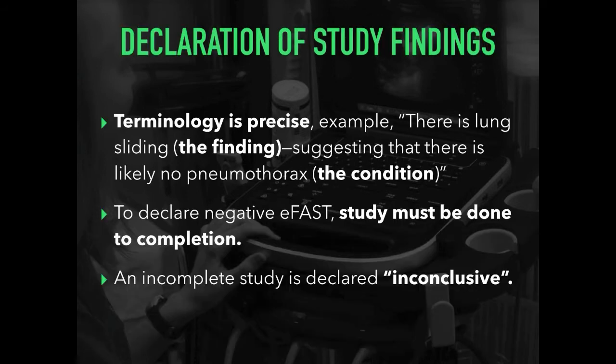The terminology is precise. For example, it's often best to specify, first of all, what you see, such as lung sliding in this case, which we'll discuss in a later tutorial. And this suggests that there is likely no pneumothorax, which is the condition. This helps to separate your interpretation of the image from your application to the patient's condition. To declare a negative eFAST examination, the study must be done to completion with adequate quality acquisition. An incomplete study is declared inconclusive.